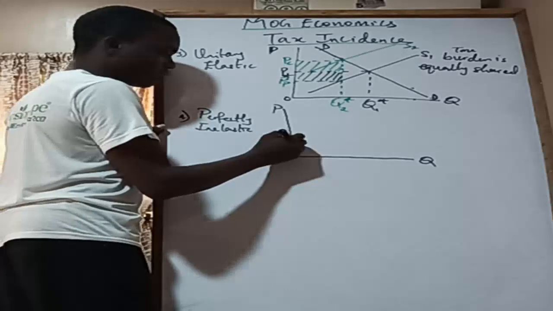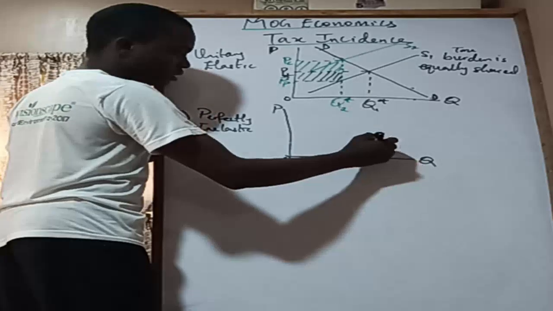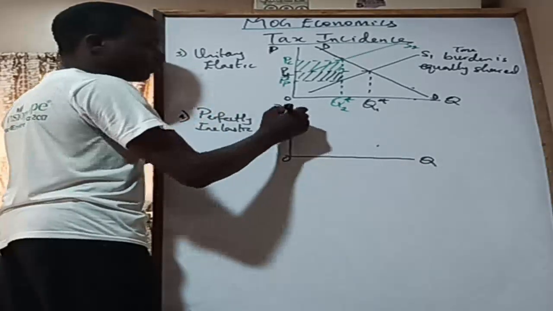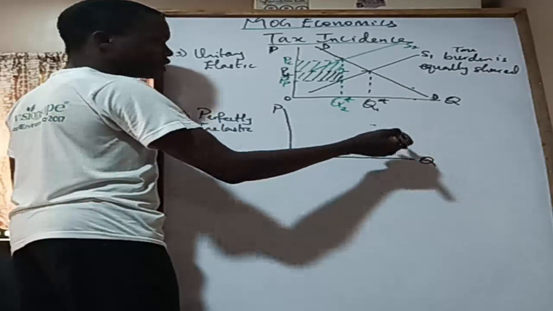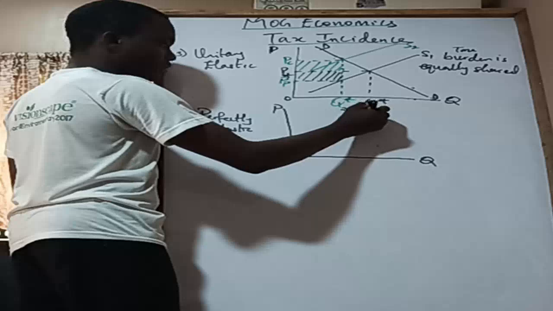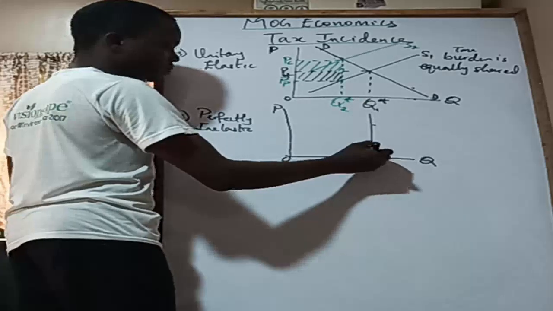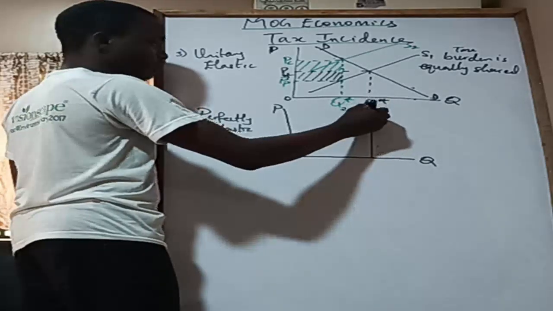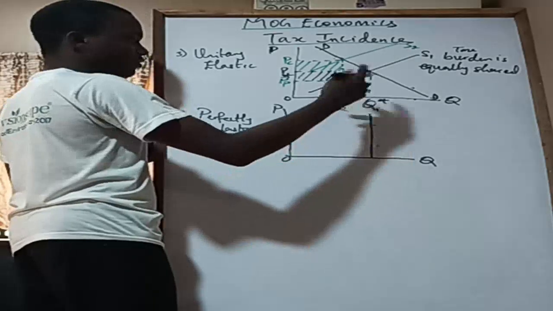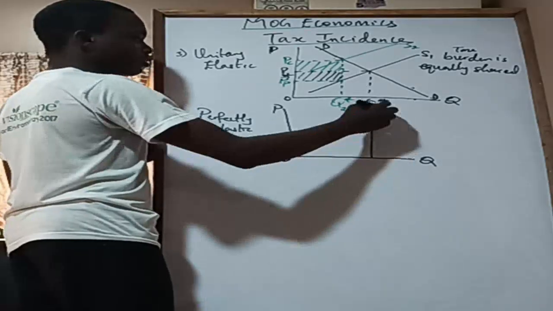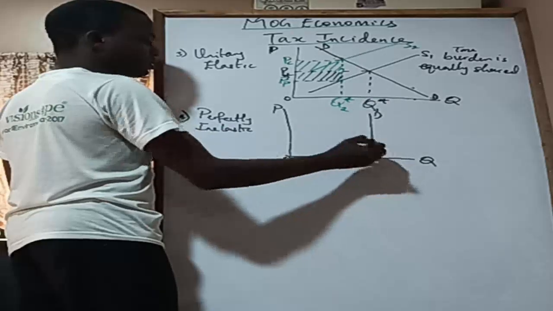If the price were here, for example, consumers would be demanding this quantity, and if the price were to increase by whatever amount, consumers would still demand the same quantity. That's why the demand curve for a perfectly inelastic demand is a straight line, vertical, right? So you have this is D.